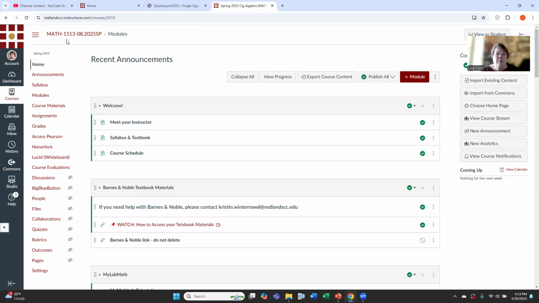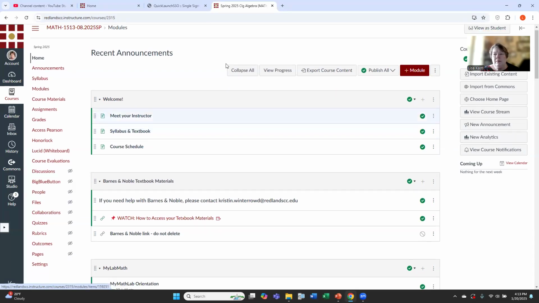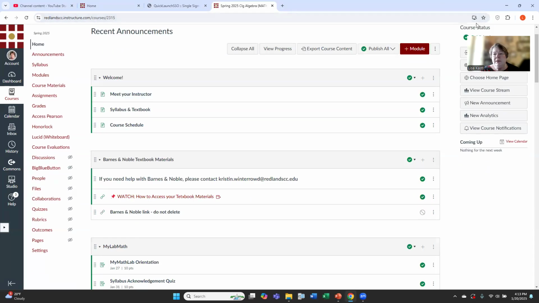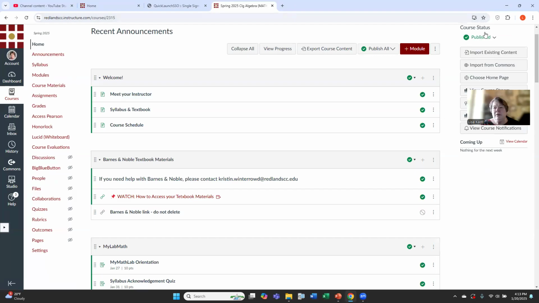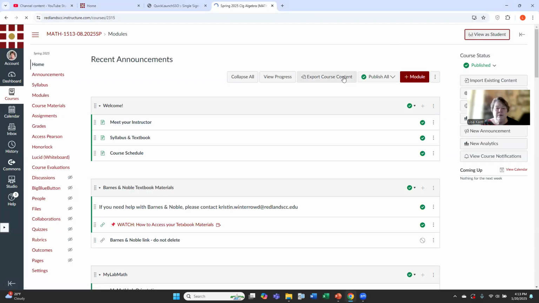So I've opened this particular college algebra course. It opens to the home page. Canvas is arranged in modules. Let me go in as a student. I'm in as myself. It's a little bit better look if we look at this as a student.